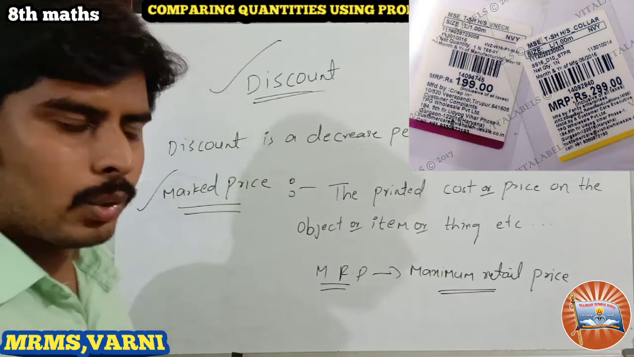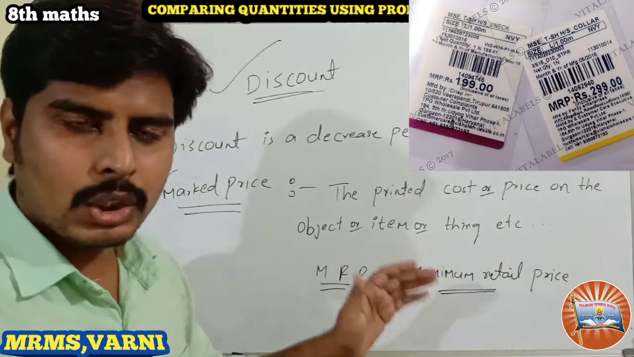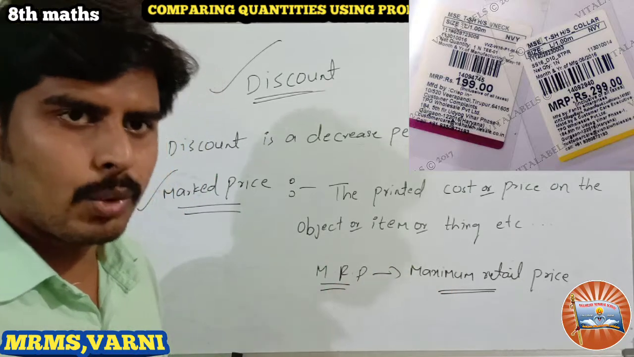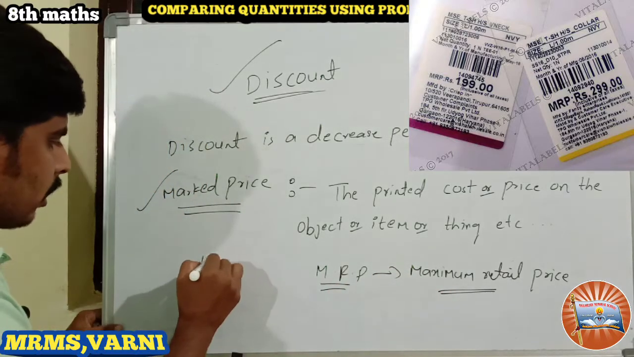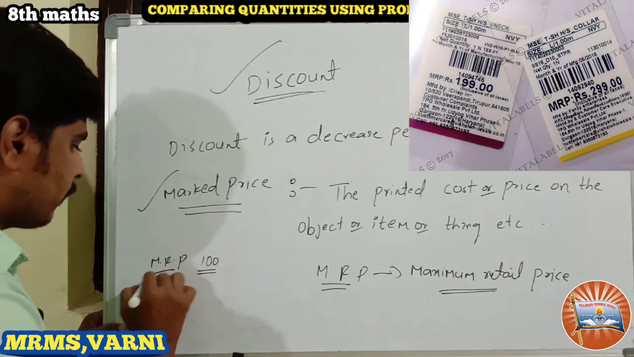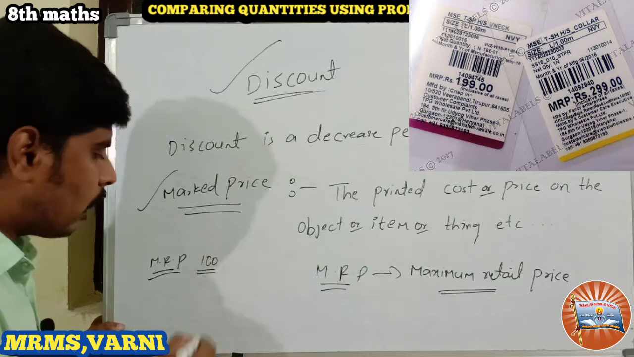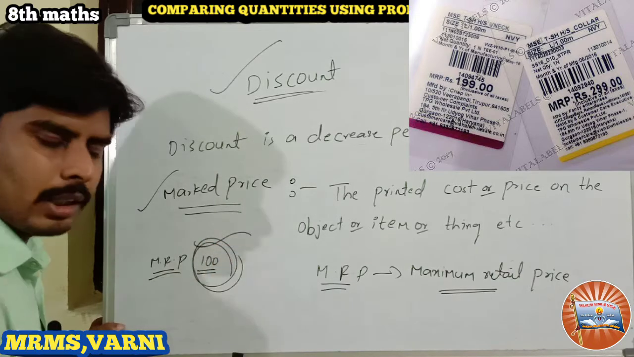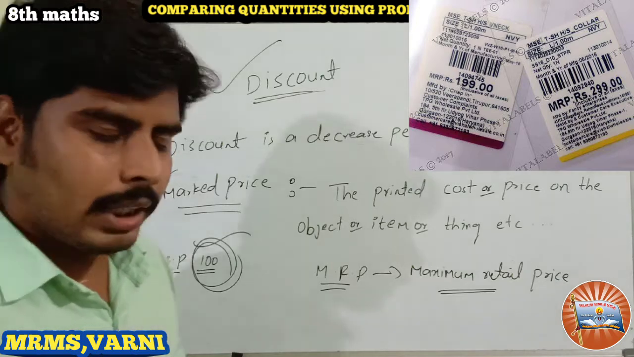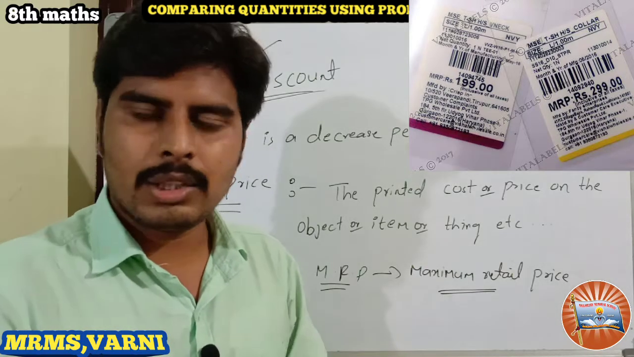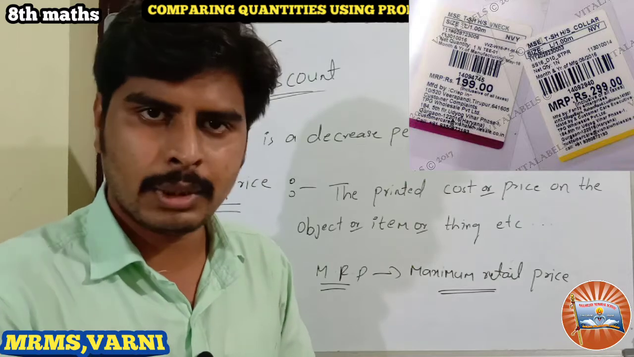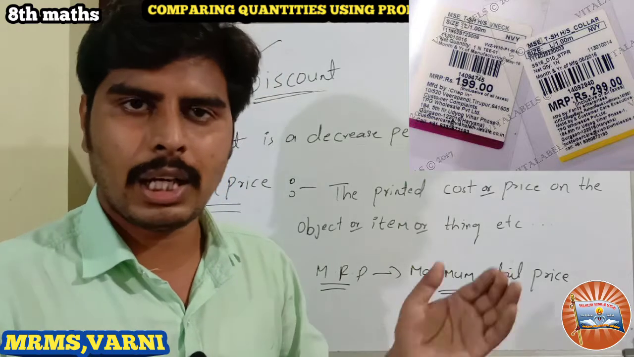Generally the shopkeeper gives the discount on the MRP. Suppose MRP is 100 rupees. We ask for the discount on this MRP only. This MRP is the sale price, so we take the discount on MRP. This we call here marked price. Remember, marked price is nothing but a printed price on the item or thing.